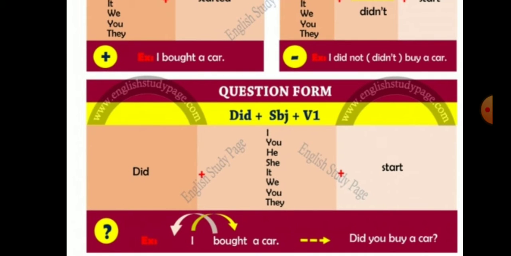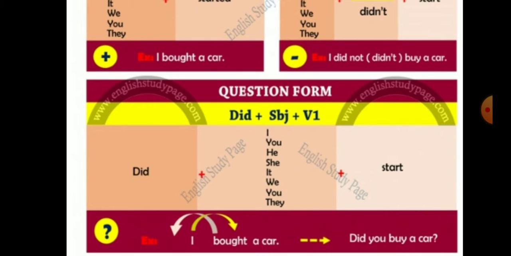Now let us understand how to make question in simple past tense. The structure is presenting now: did plus subject plus verb first form plus question mark. Okay, let us understand: did plus all the subjects are here: I, you, he, she, it, we, you, they. And then verb first form.